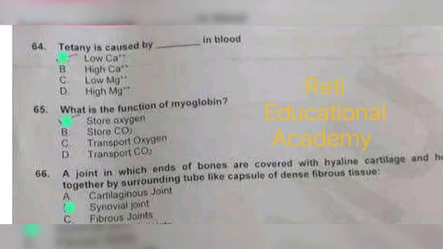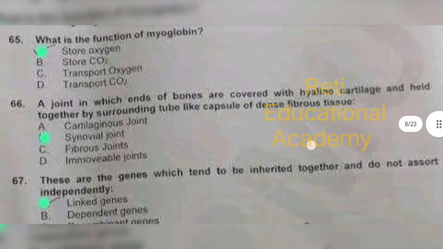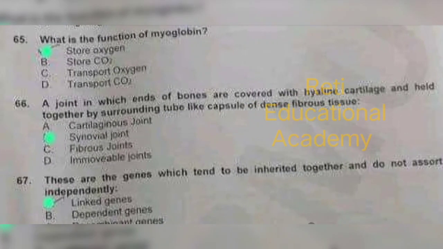It is to store oxygen. Sorry if I am making any mistake. Questions are invisible. Question number 66. A joint in which ends of bones are covered with hyaline cartilage and held together by surrounding tube-like capsules of dense fibrous tissue is synovial joint.